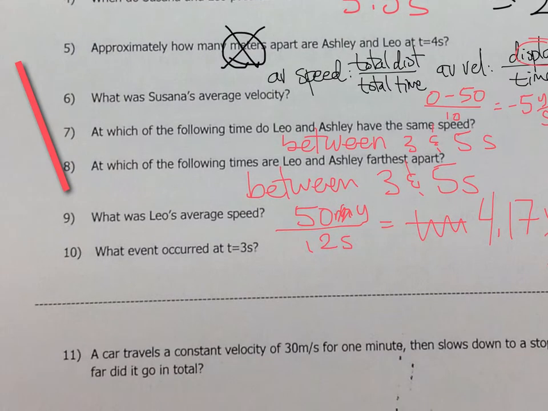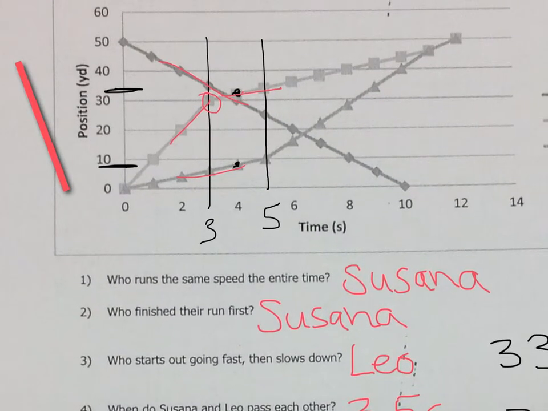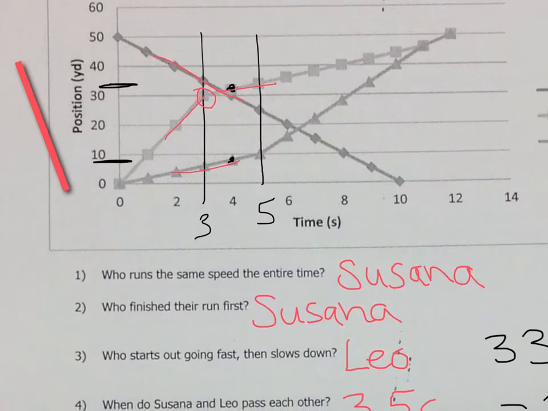So what event occurred at t equals 3 seconds? We could say Leo slowed down. And let's see if there's anything else. It's pretty close to where Susanna and Leo pass each other, but that was more right around here at 3.5 seconds. So okay, that looks like the event.